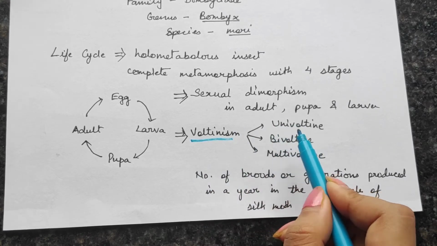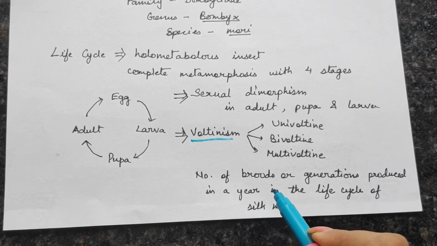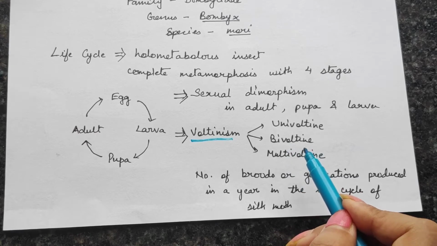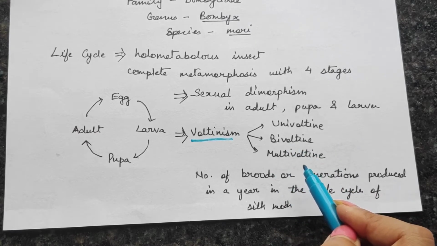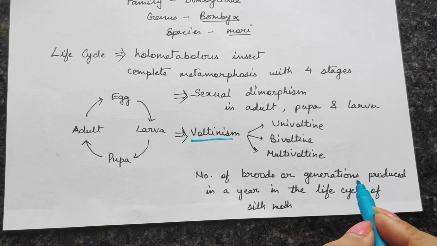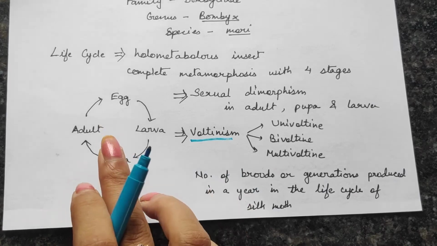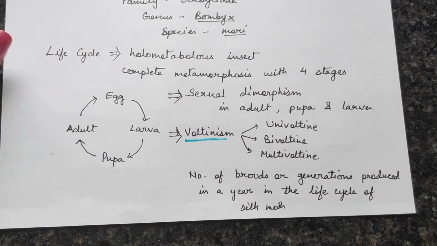If it is univoltine, then within 1 year they will produce only 1 generation. Bivoltine means within 1 year they will produce 2 generations. If it is multivoltine, that means they will produce more than 2 generations within a year. Okay, now we will discuss the life cycle in a little bit more detail.